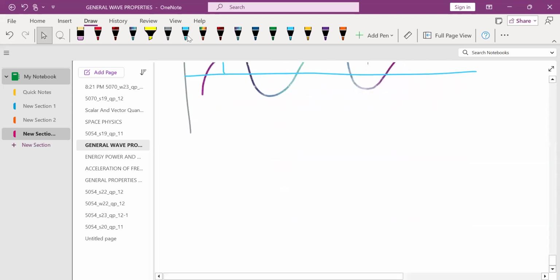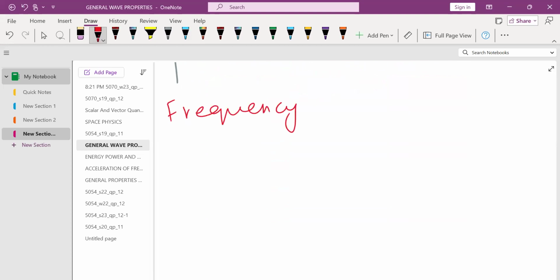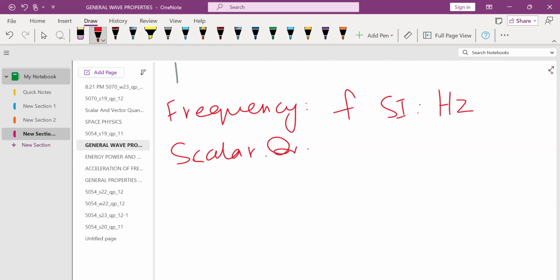Now the second thing you need to know is what is frequency and how to calculate it. The symbol for frequency is F, and the SI unit of frequency is hertz, Hz, capital H and small z. And frequency is a scalar quantity. The number of waves generated per unit time, or the number of oscillations per unit time, is known as frequency. Simply, number of oscillations per unit time.